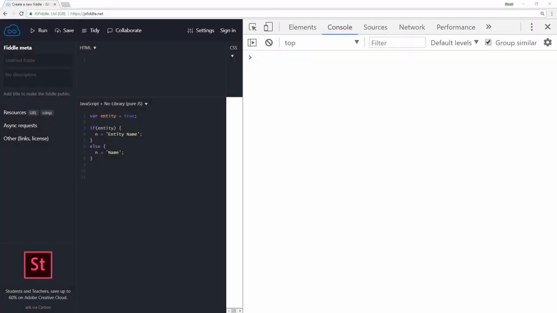Number 5. Using variable as key in JavaScript object. There are sometimes that you might want to use variable as key in object. For example, if I want to have the object key as entity name for company and just name for anything else, with this current code you would expect to have the key as entity name, which is not. In this case, we have to put the variable in brackets to make it work.